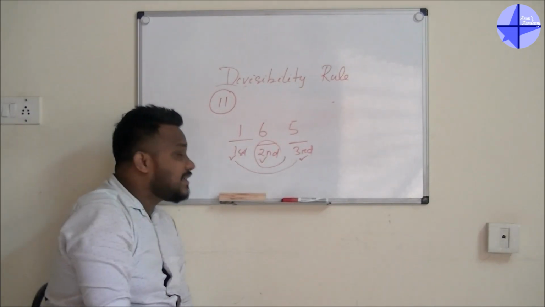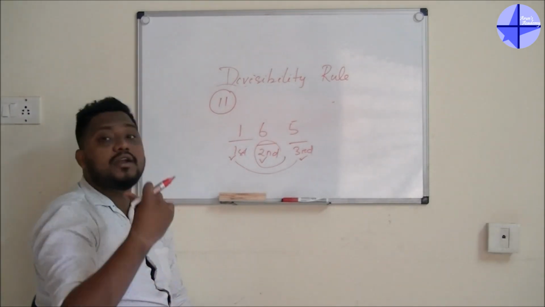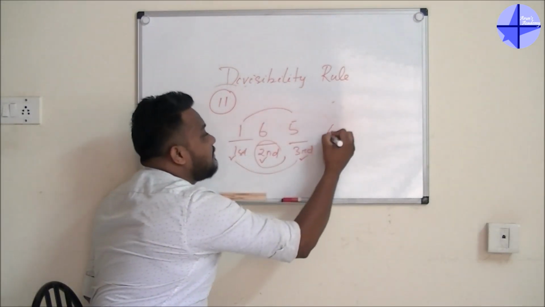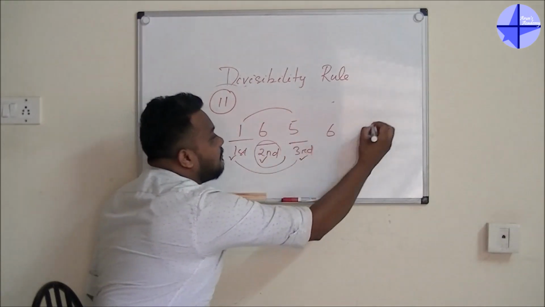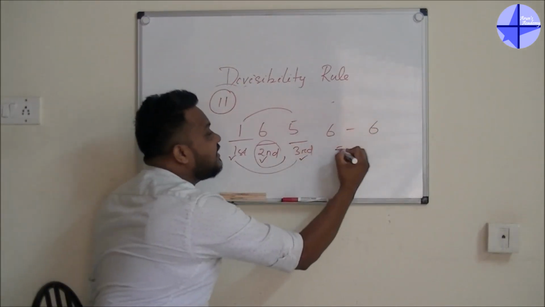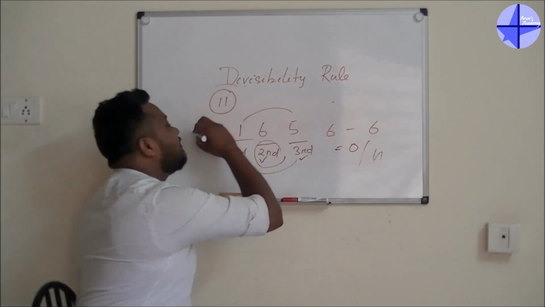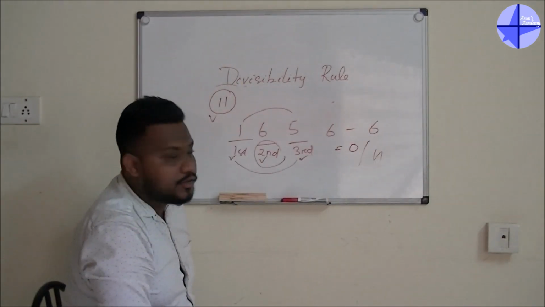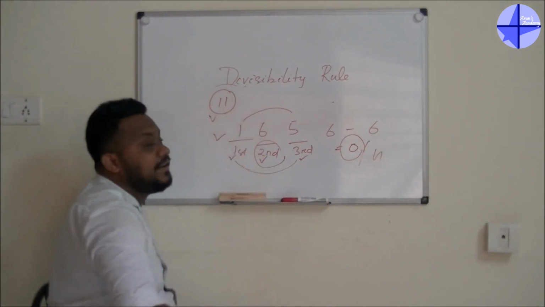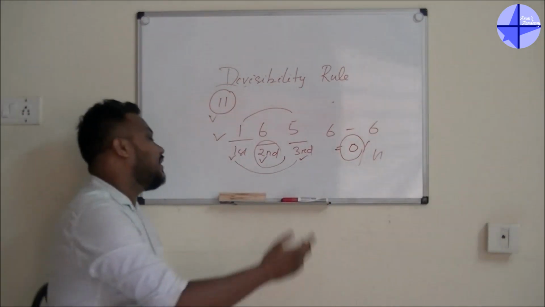They are asking for the summation of odd number places and even number places. The summation of first and third, 1 plus 5, is equal to 6, and there is only one number in the even place, so that is also 6. The difference between them, if it is 0 or 11, then the number is divisible by 11. Here I am getting 0. So 165 is perfectly divisible by 11. I'll give you another example.